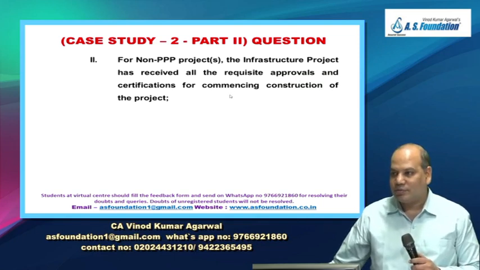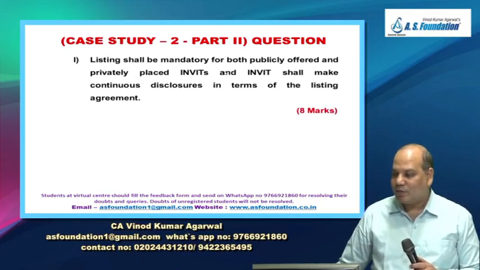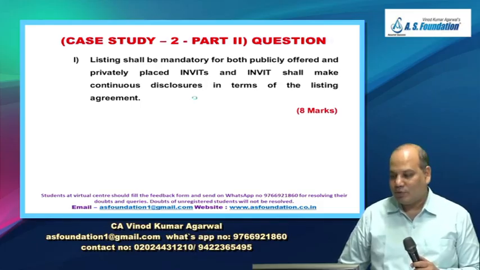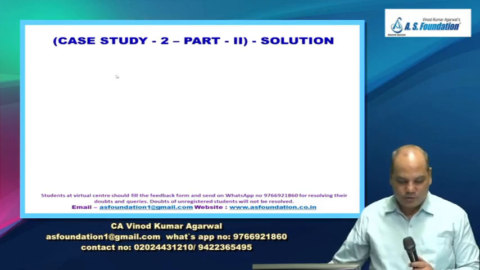True or false? Again true. Listing shall be mandatory for both publicly offered and privately placed InvIT, and InvIT shall make continuous disclosure. True or false? Again true. So there were 4 statements which were false. Is it right?